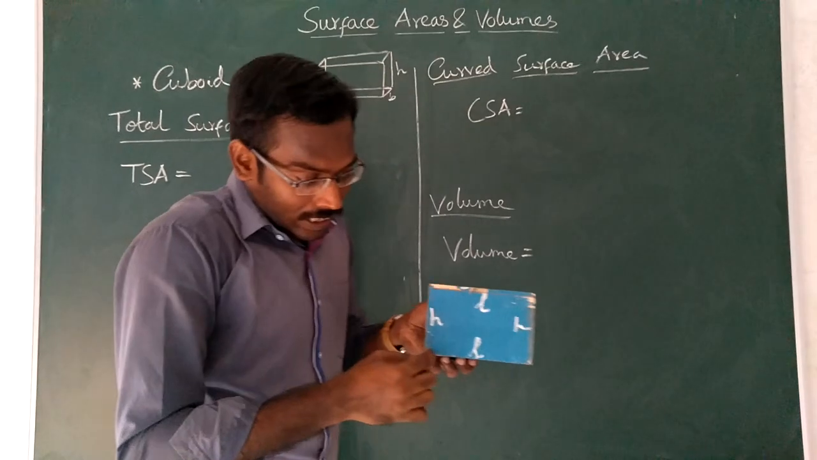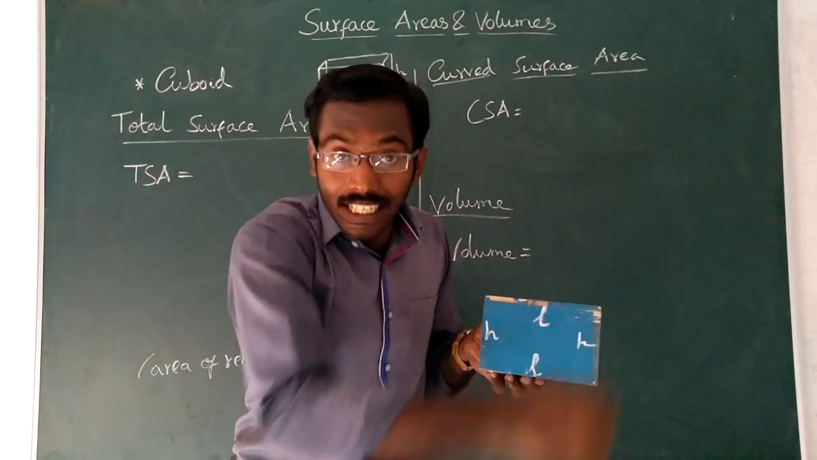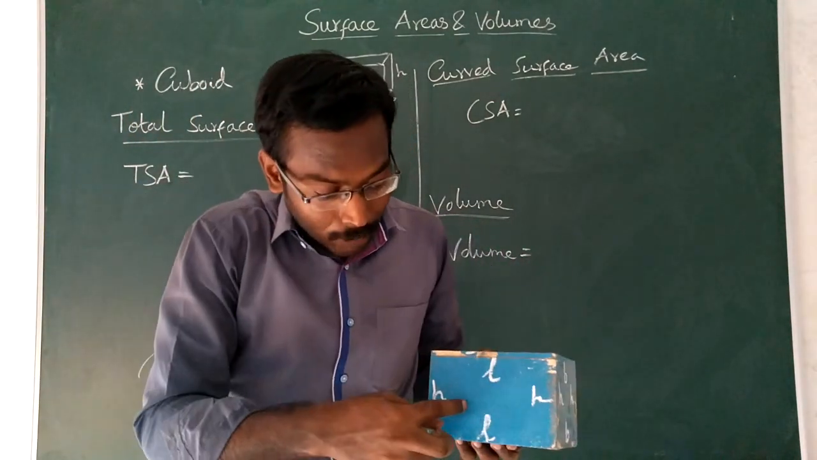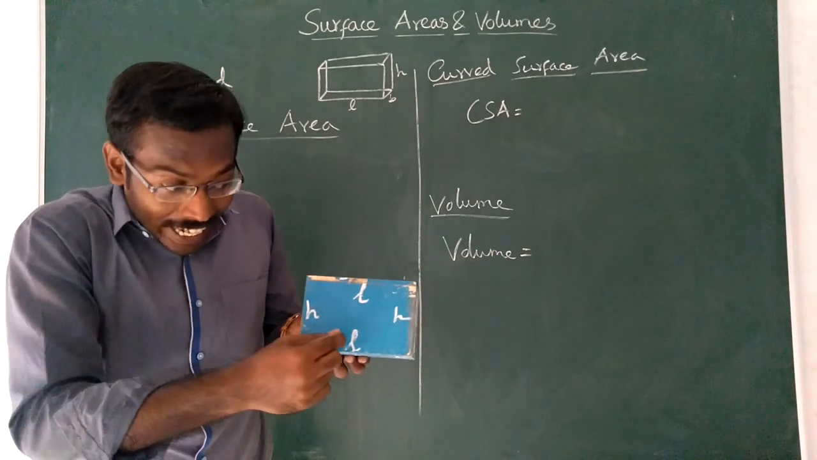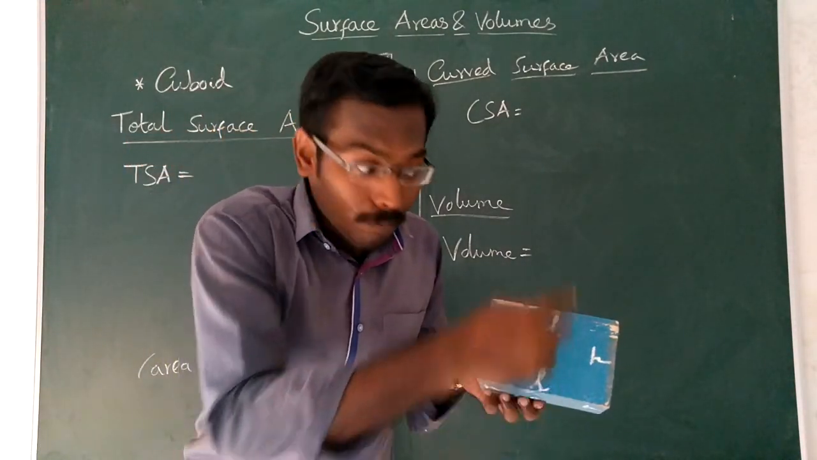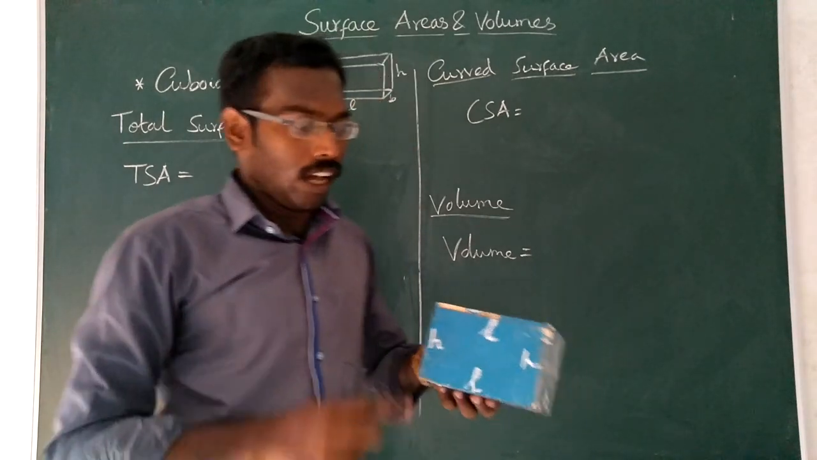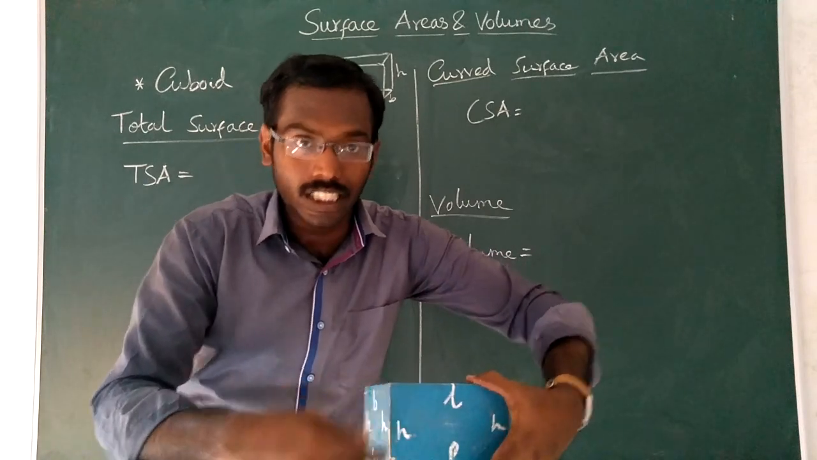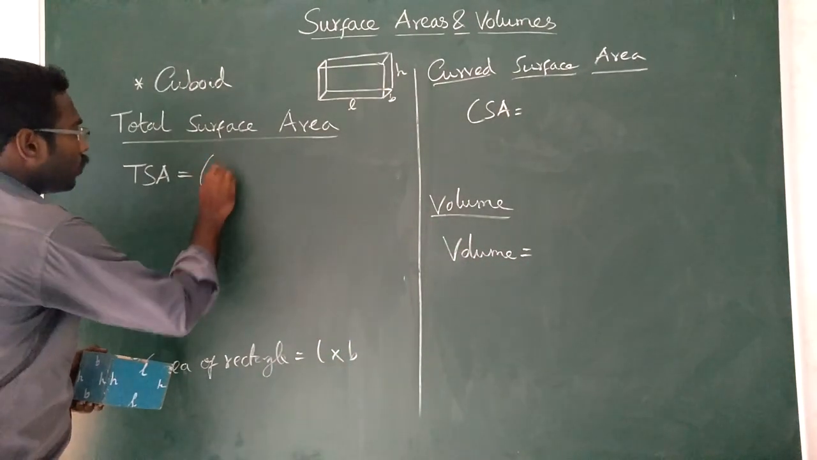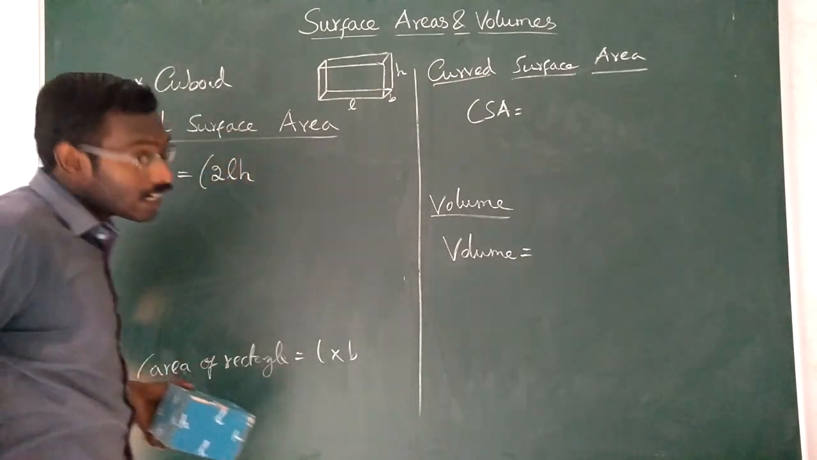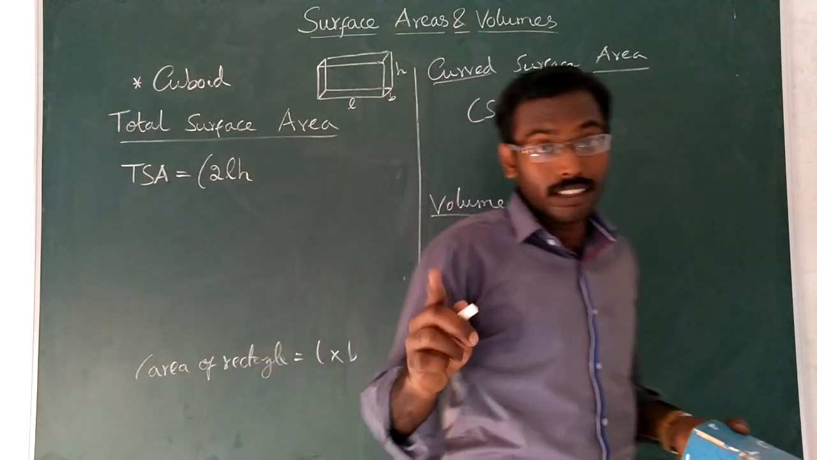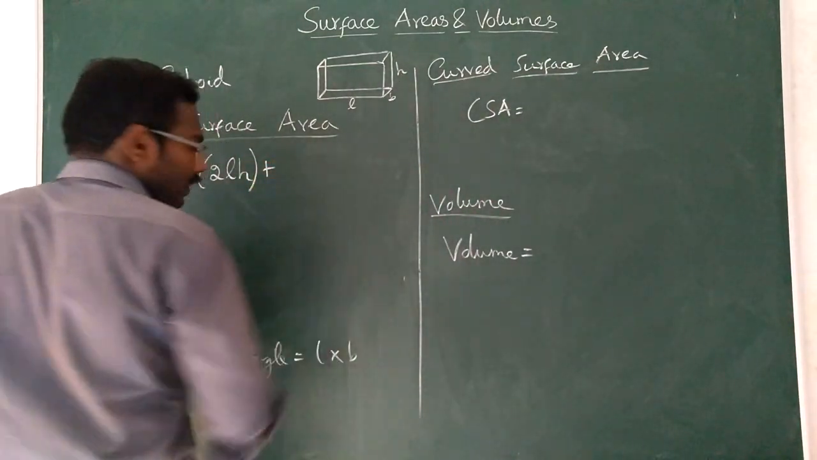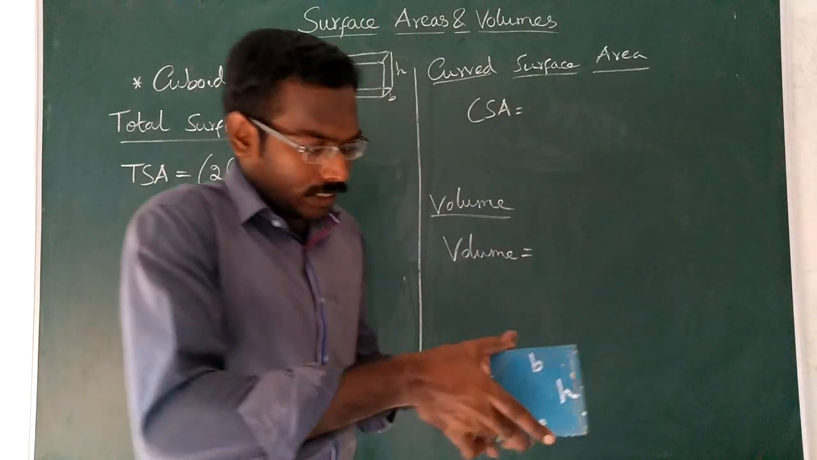So here L is the length and H is the breadth. How many such rectangles are there? There are 2 such rectangles with dimension L and H. So here the area is L into H. Length is L, but breadth is H. Here also L into H. So you can write it as 2LH. Because there are 2 such rectangles, 2LH.